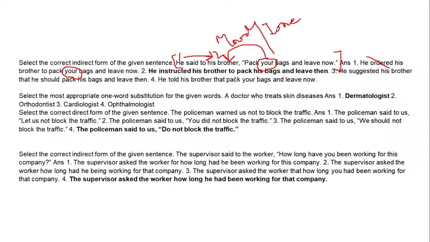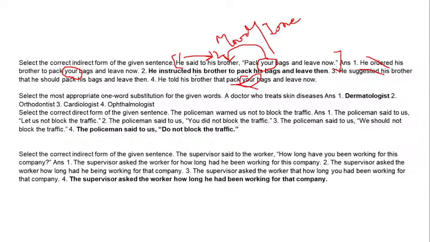And number two has, he instructed his brother to pack his bags and leave then. And number three has, he suggested his brother. Number four is, he told his brother. So we cannot select 3 and 4 because it's not a suggestion, and 4 has your bag, so again a wrong thing.